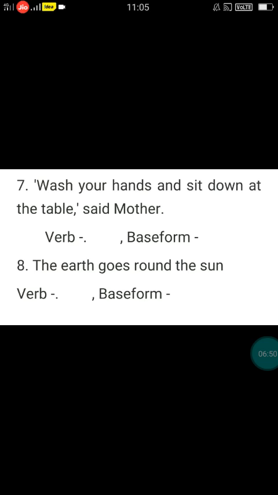Next, eighth one and the last one. The earth goes round the sun. So try to identify the verb and write down the base form of the verb. Don't get confused with round. Round is an adjective. It is describing how the earth goes. Understood, children? We describe the size, shape, texture, the weather, how it is, the feelings, emotions, everything, right? So round is an adjective.